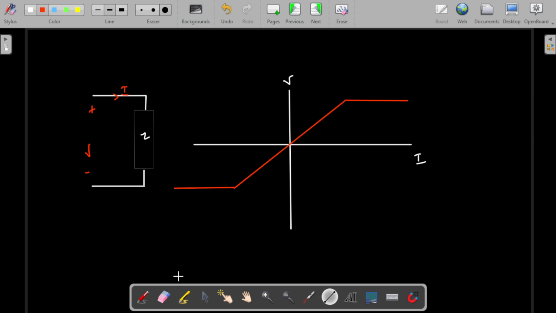It is like this. So what will be the element? Whether it is linear or non-linear, whether it is active or passive. Please pause the video and try to answer it so that you guys are able to get it. So let me solve this answer.